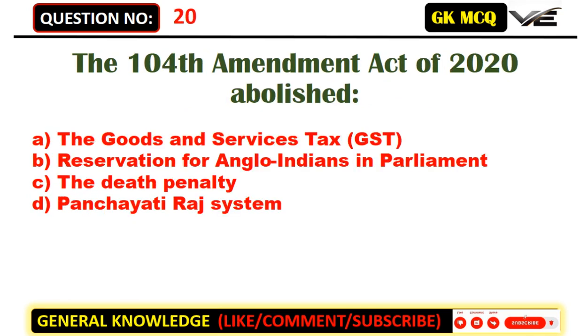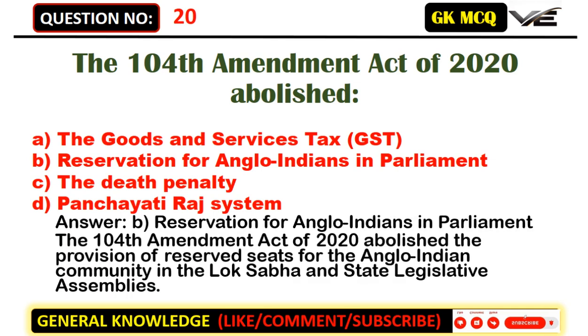The 104th Amendment Act of 2020 abolished A. The Goods and Services Tax, GST. B. Reservation for Anglo-Indians in Parliament. C. The death penalty. D. Panchayati Raj system. Answer: B. Reservation for Anglo-Indians in Parliament. The 104th Amendment Act of 2020 abolished the provision of reserved seats for the Anglo-Indian community in the Lok Sabha and state legislative assemblies.